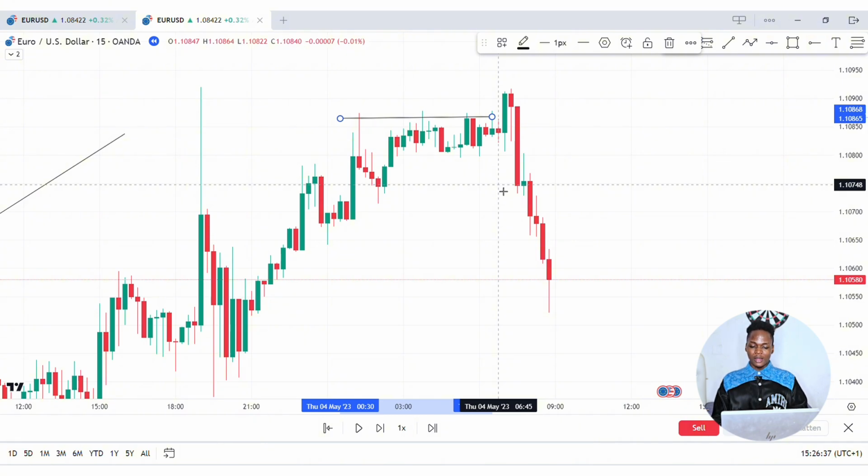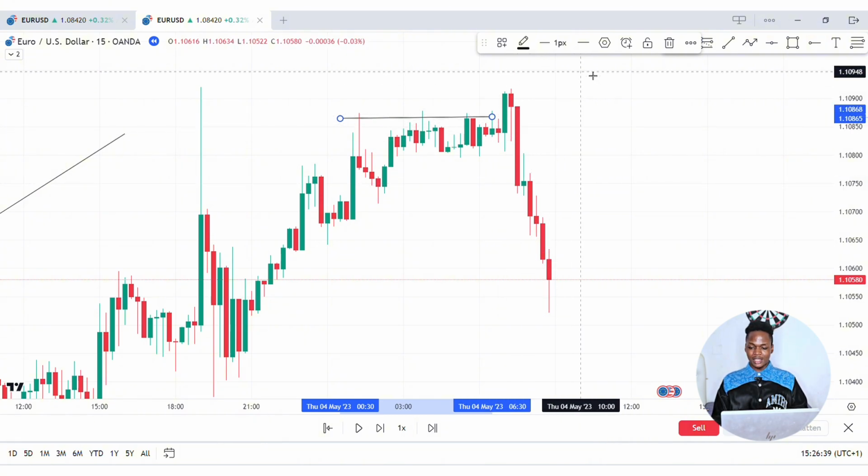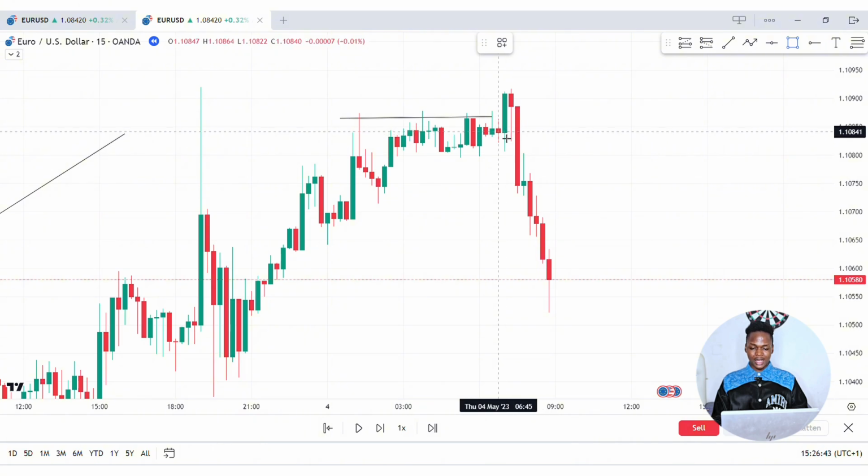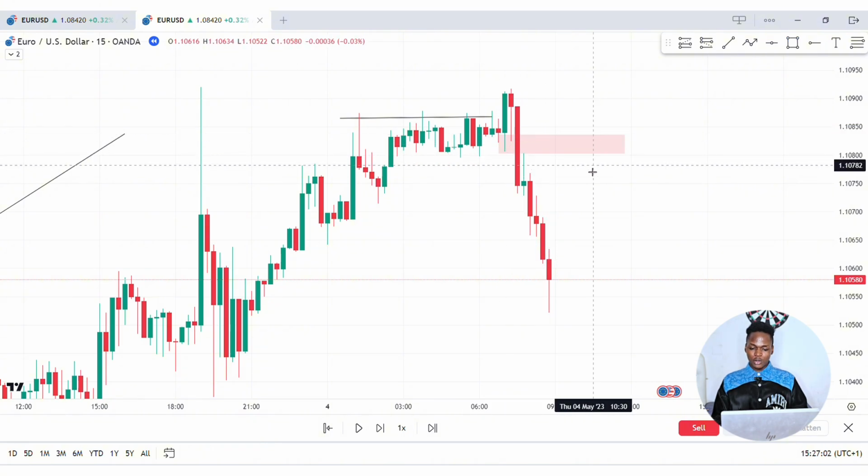Now the first thing we can see right here is a fair value gap and an order block. An order block is a large up close candle that strips liquidity, and this candle is doing exactly that, stripping liquidity before this bearish displacement to the downside. And this is a fair value gap, which means that the low of this first candle is not overlapping with this high right here. So we even have two confirmations: the fair value gap and the order block are what we are going to use as our confirmation.